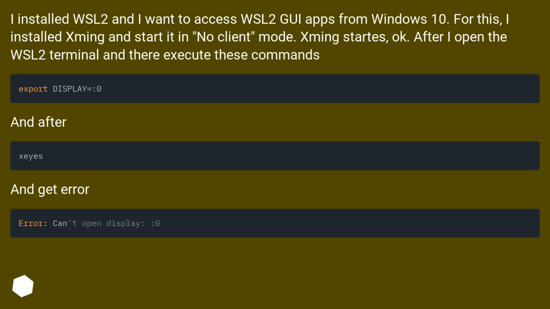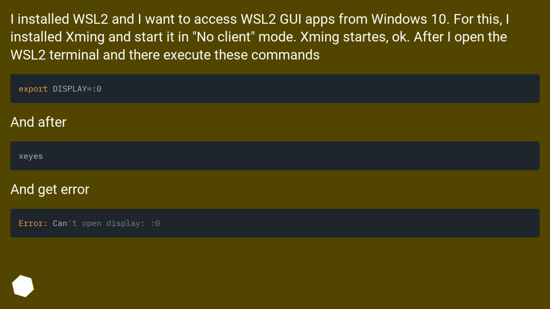Error, can't open display, 0. I installed WSL2 and I want to access WSL2 GUI apps from Windows 10. For this, I installed Xming and started it in no client mode. Xming starts OK. After that I open the WSL2 terminal and execute these commands.